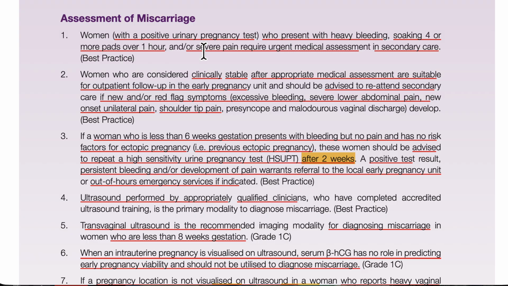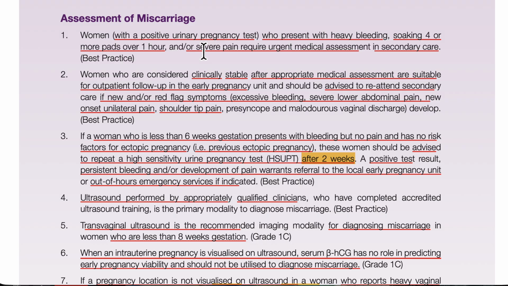So what is happening if she is less than 6 weeks and she has some bleeding, but there is no pain? No pain means she has no factors of ectopic pregnancy, like previous ectopic, shoulder tip pain or a lower unilateral pain. So we will advise her to repeat the ultrasound after 2 weeks.